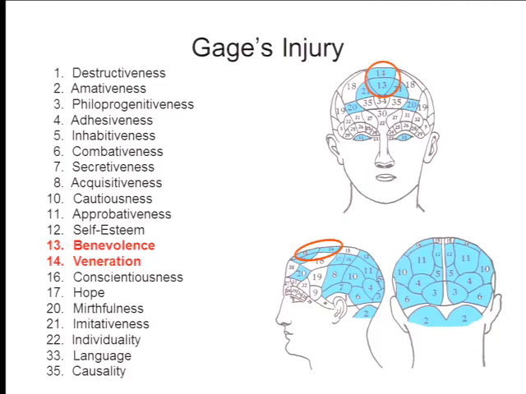the functional localization of various social and personality faculties. But we're going to go back to the point I tried to make today, which is that when it comes to cognitive and social neuroscience, the neuroscience is only as good as the psychology. And as we'll see, you've got to get the description of the psychological function right before you can understand what it is that the brain is doing.